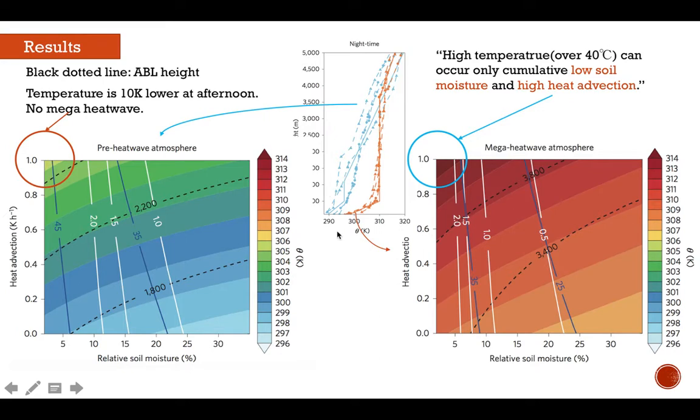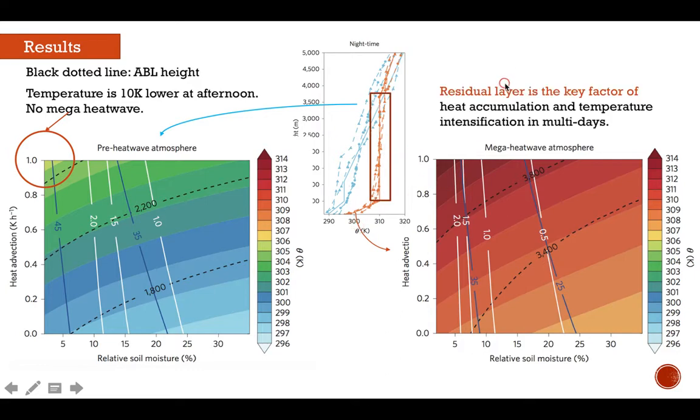Comparing these two scenarios, we can say that the major difference is the thick residual layer, implying that it is a key factor of heat accumulation and temperature intensification over multiple days.